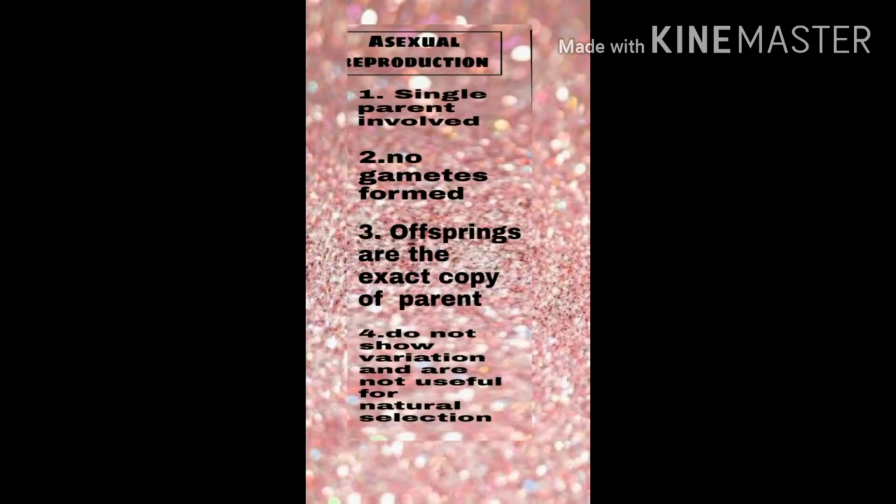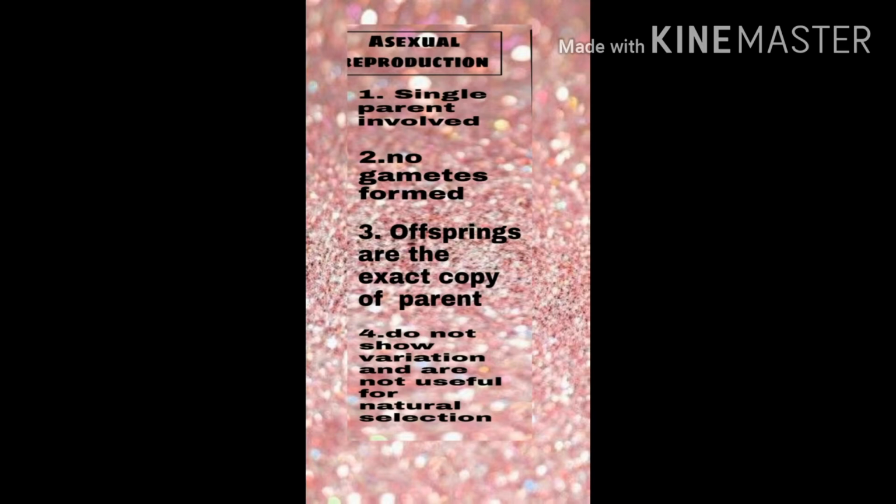In asexual reproduction, as I already mentioned, there is only a single parent. There is no differentiation like male parent and female parent, and because of that, there is no gamete formation either. So there is no fusion of gametes. Gamete means a reproductive cell. And as I already told, offspring are the exact copy of the parent.